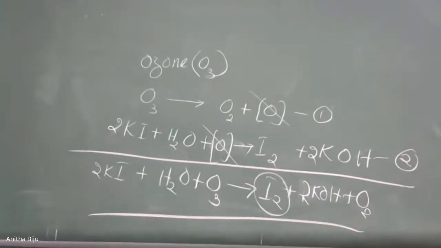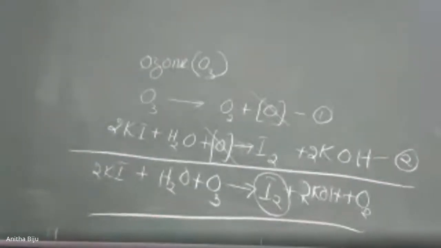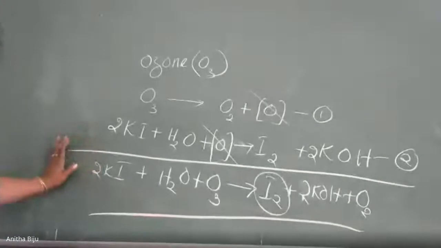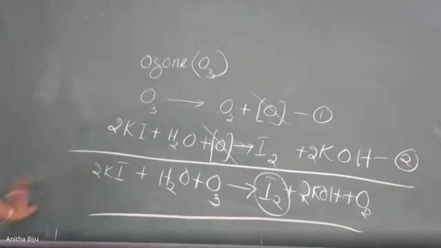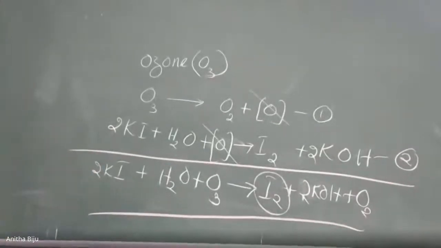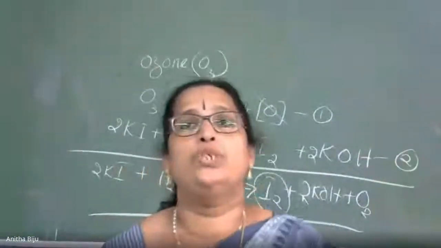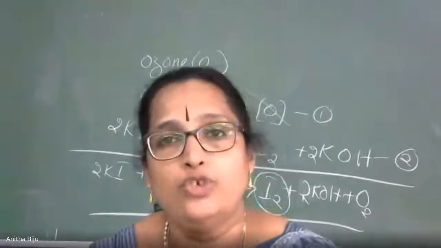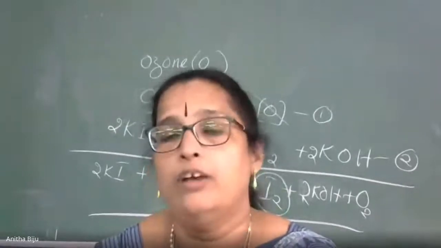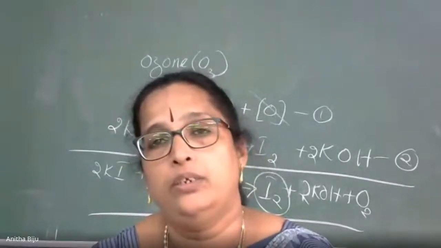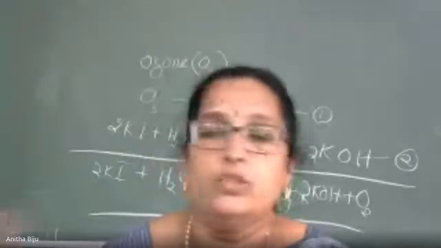Ozone reacts with the potassium iodide solution. We get this product. Then what will happen? This will be buffered. Buffer, do you remember? Buffer solution. Okay, have you written this equation? Okay. So a buffer solution is the solution which resists the change of pH by adding a small quantity of acid or base. So this solution is buffered.